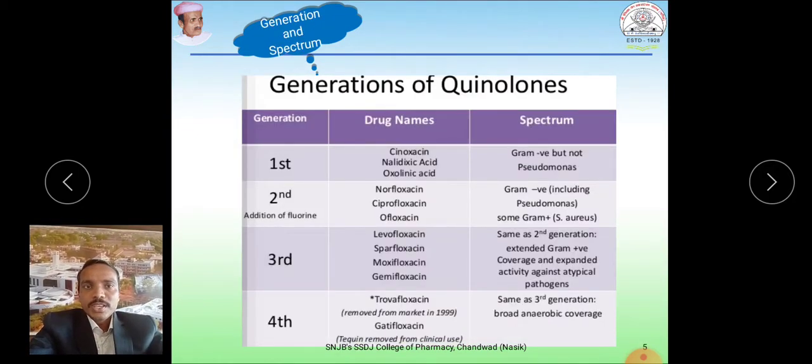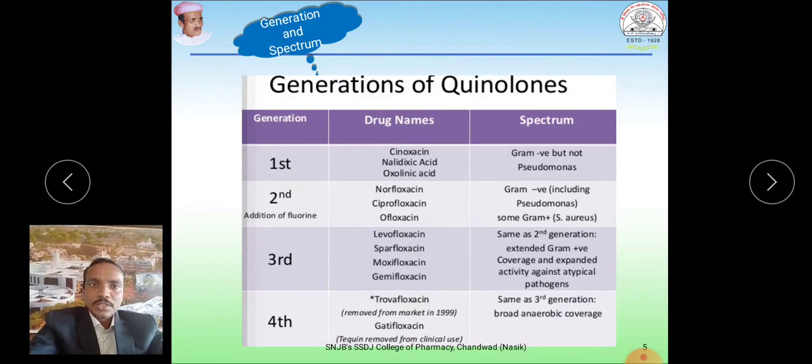For the first generation drugs, you can see examples such as cinoxacin. Then second, third, and fourth generation examples. The first generation quinolones have activity against gram positive bacteria but not Pseudomonas.